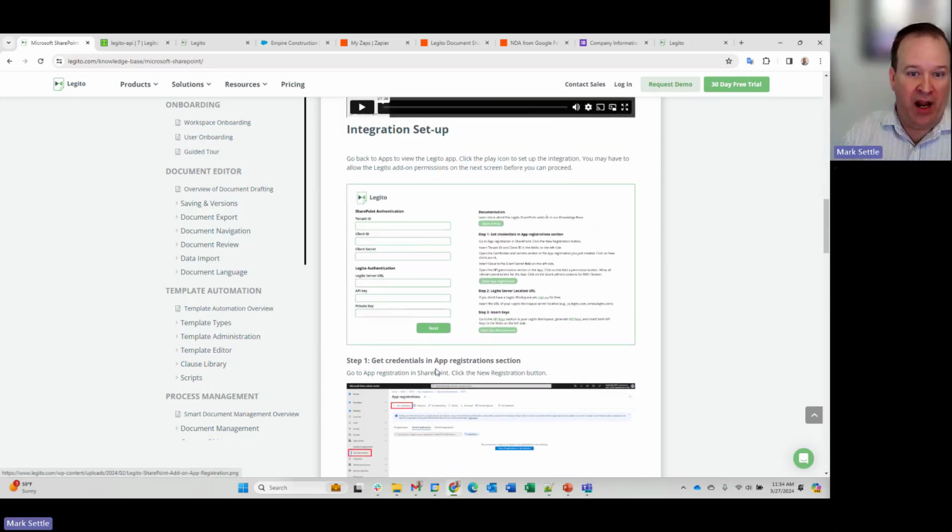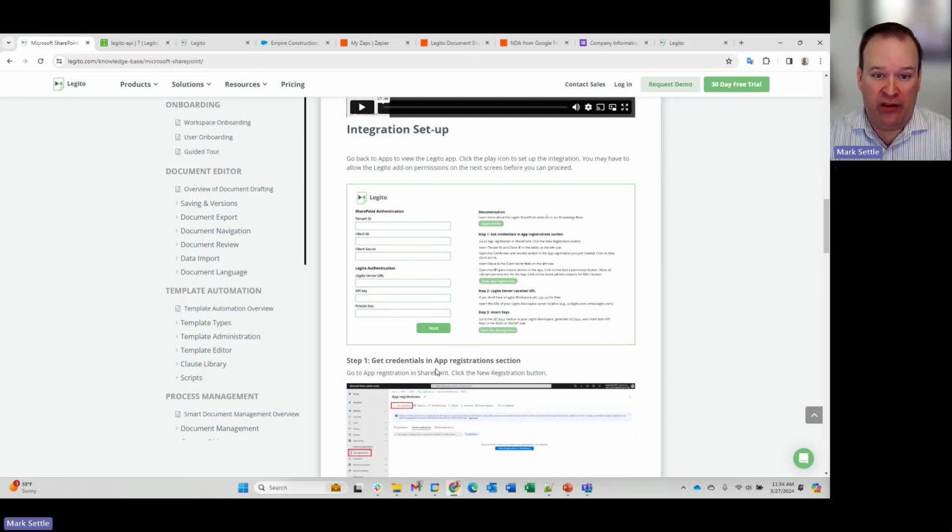As you set up that app, there'll be some specific SharePoint authentication and Legito authentication that need to be provided to get those credentials. So all of the setup documentation is publicly available so that you can configure that inside of SharePoint. So great question. Again, I refer you right back into the knowledge base. All of these integrations we're providing, there's detailed documentation on the setup.